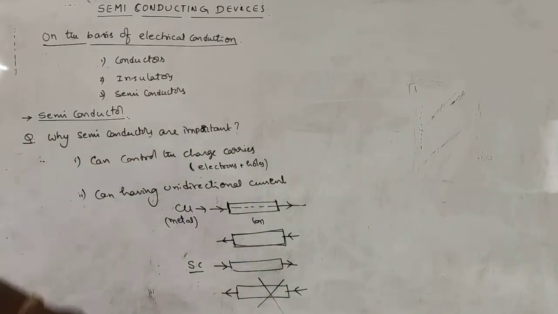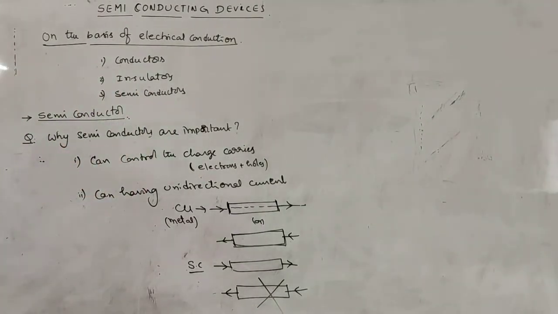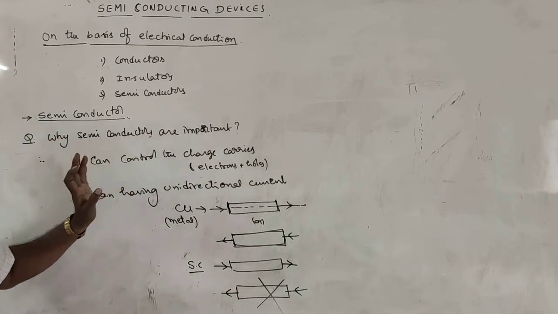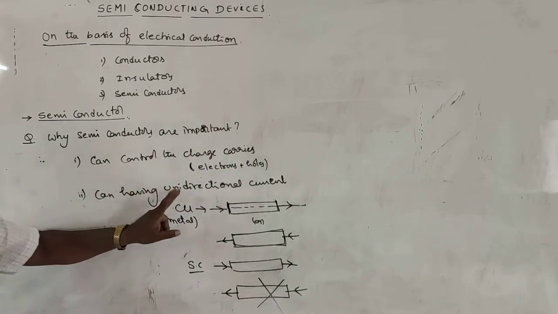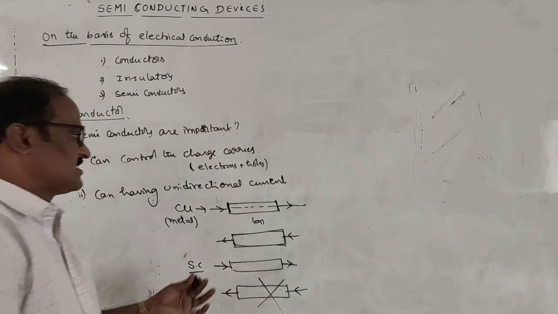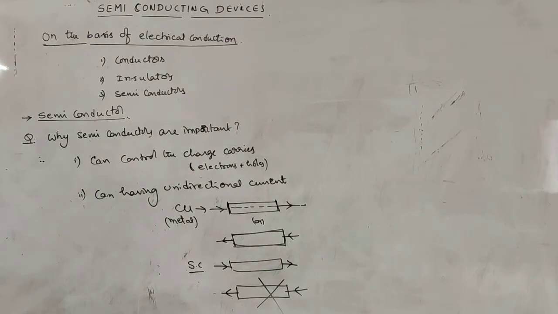Sometimes it may be asked in CBSE board examinations: what is the importance of semiconductors? Generally, they are taken as two points. First, semiconductors are used because they can control the charge carriers in an electric circuit. Second, they can have unidirectional current in a circuit. So these are the two properties why semiconductors are important.